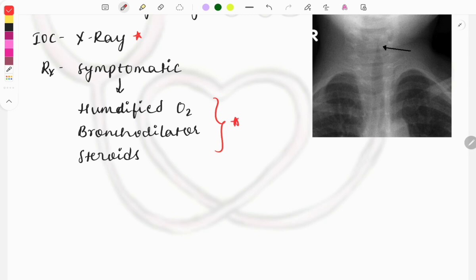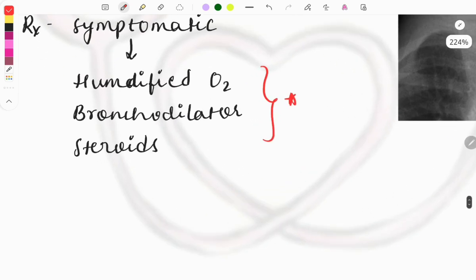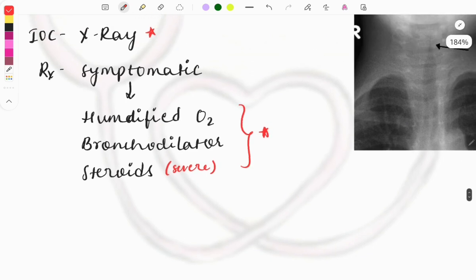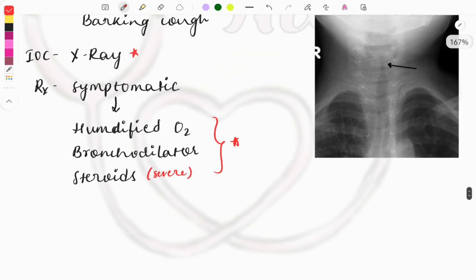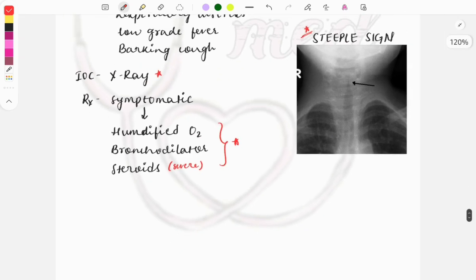So all the three things will be described in the clinical case, and you need to choose it. And steroids we will be giving when the case is most severe, and if it is not being resolved by the humidified O2 and bronchodilator, then only we'll be giving steroids. Otherwise most of the time just humidified O2 is enough for this one.